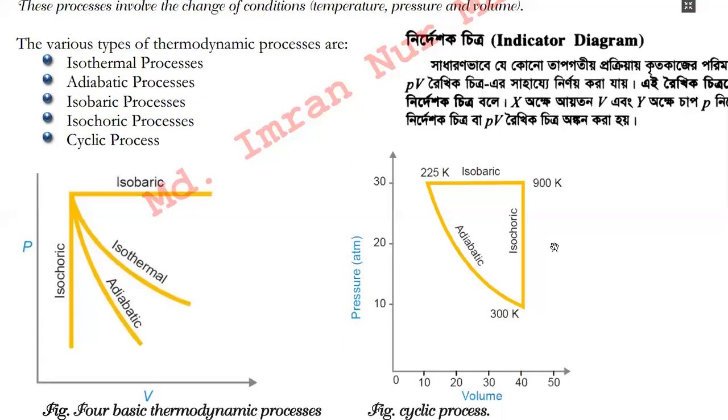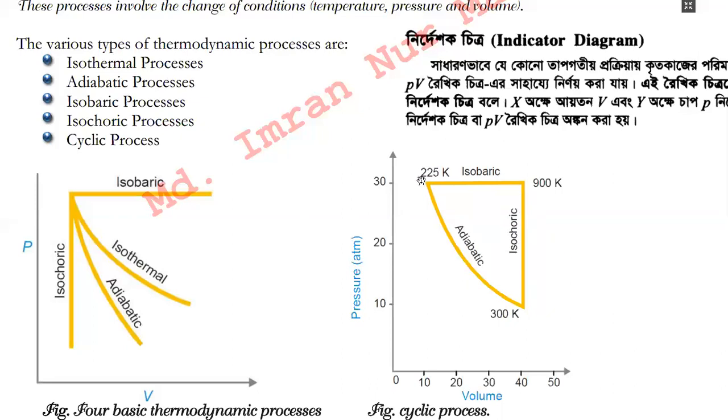Now the final one, cyclic process. And you can see that in this graph, this line represents the isobaric process. That means there is no change in volume. This line represents the isochoric process. That means there is no change in pressure.